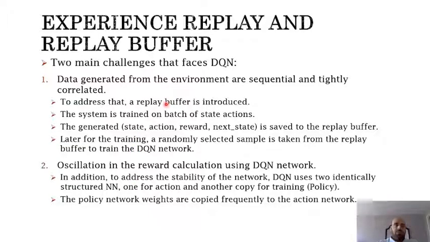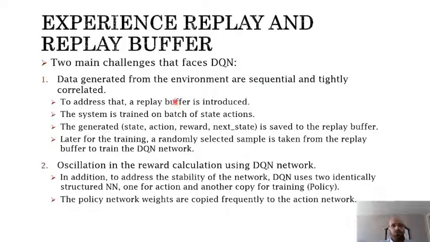So we can see 2 main challenges here. The first one is that data generated from the environment are sequential and tightly correlated, because we start with a state and apply an action, then we get a new state, and we apply this new state to the neural network, and we get another action, and so on. This might create a correlation between the data and might lead to a local optimum. In order to avoid this, we use a replay buffer.